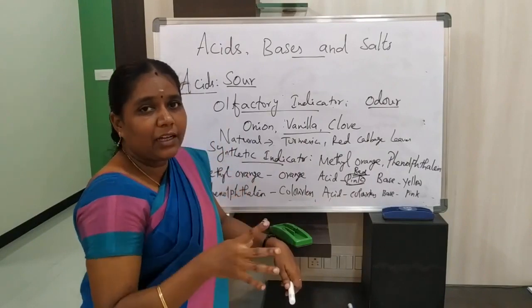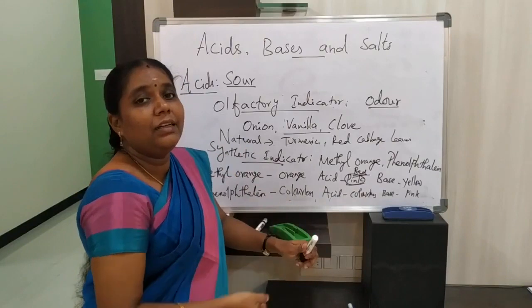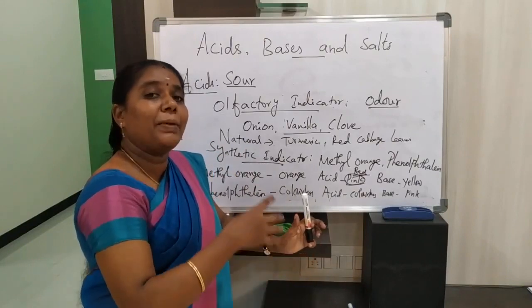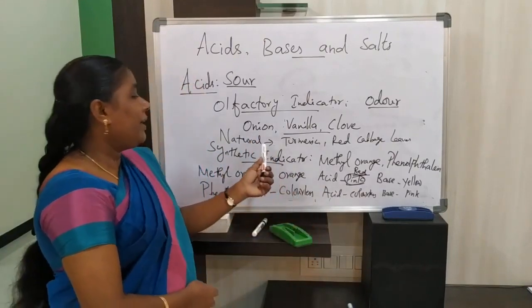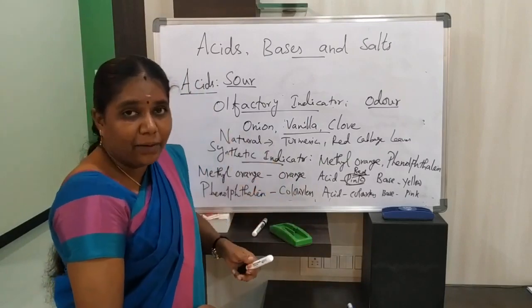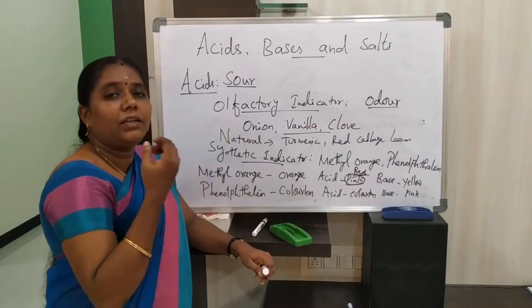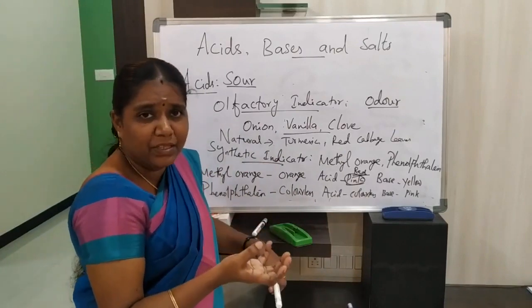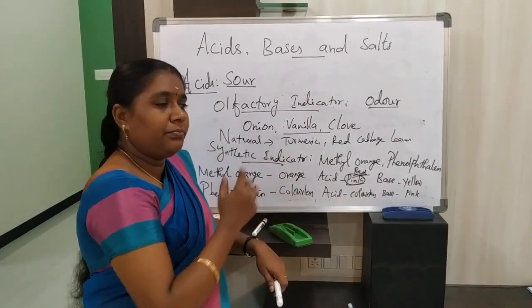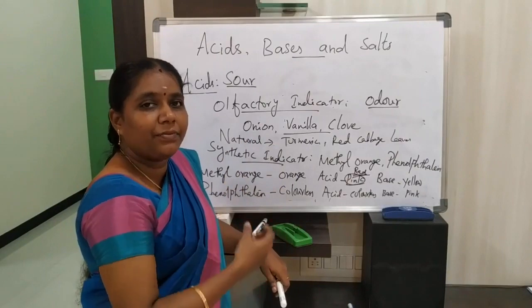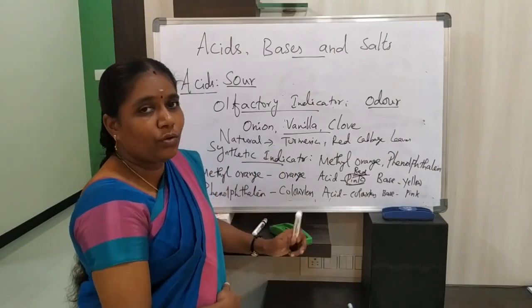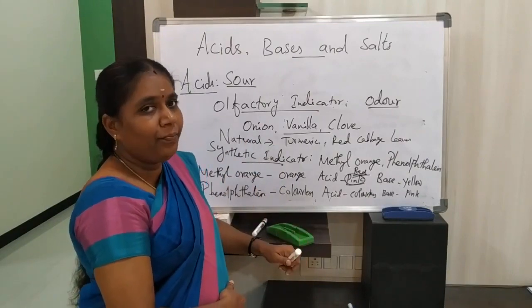These flowers we can also use as indicators. So these are some examples of natural indicators: turmeric, red cabbage leaves, hydrangea, petunia, hibiscus, and beetroot.